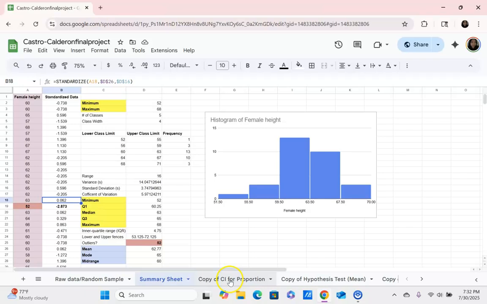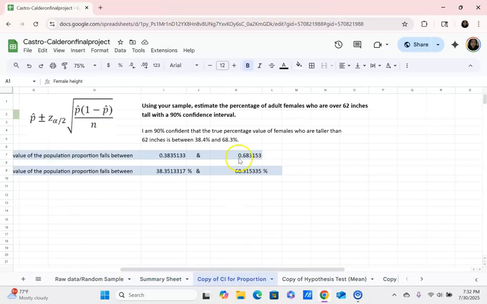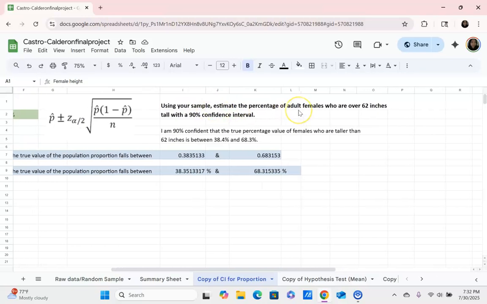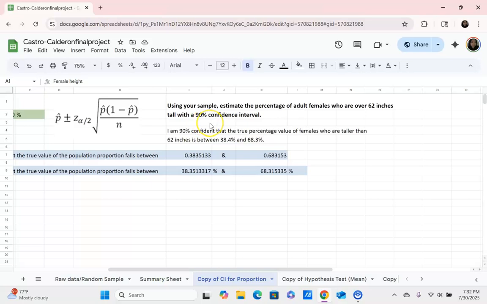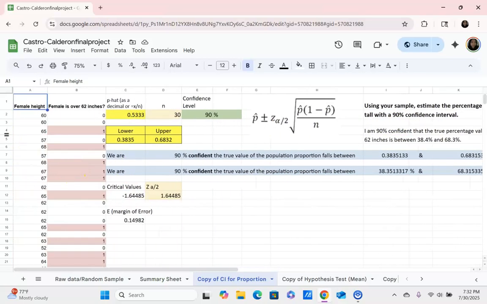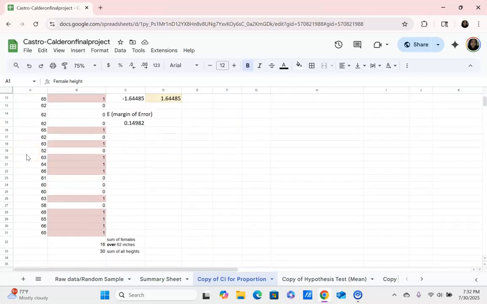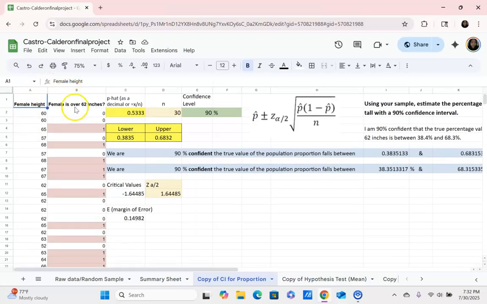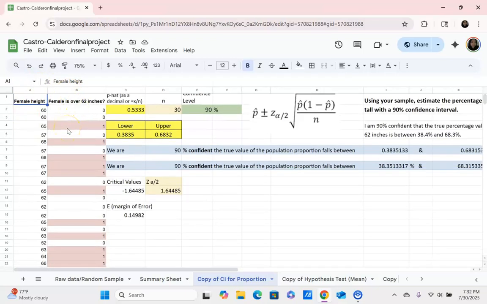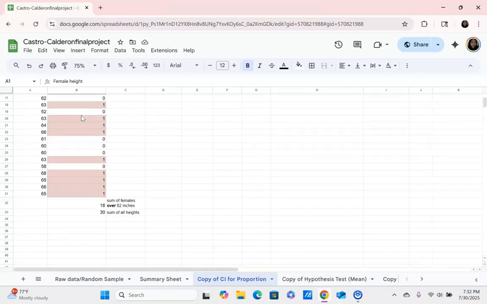Moving on to the confidence interval for proportion, my task was to use my sample and estimate the percentage of adult females who are over 62 inches tall with a 90% confidence interval. I used the 30 values of female height and highlighted in red if they were over 62 inches.